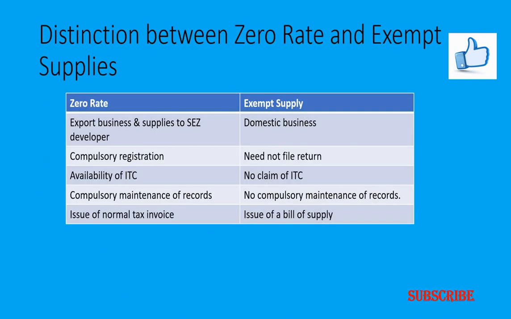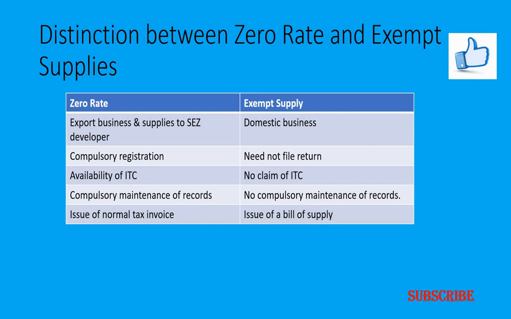Now let us make a distinction between a zero rate and exempt supply. In case of the zero rate supply, a supplier is involved in exportation of the goods or services or both, or he may supply the goods or services or both to a special economic zone or SEZ developer. Whereas exempt supply involves only the domestic business. That means it is within the country, or I mean to say it may be interstate supply of goods or services or both, or it may be intrastate supply of goods or services or both.